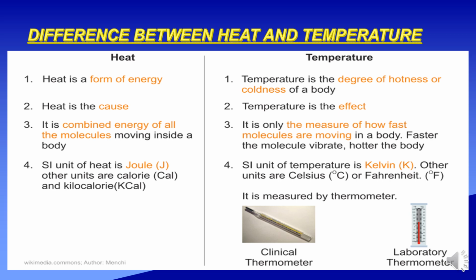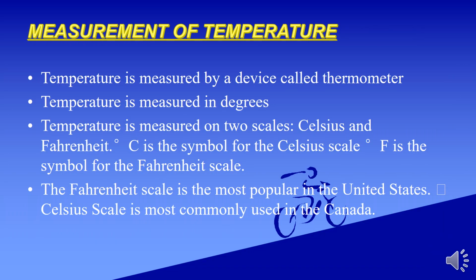The SI unit of heat is joule. Other units are calorie and kilocalorie. The SI unit of temperature is Kelvin. Other units are degree Celsius or degree Fahrenheit. Temperature is measured by a thermometer. There are two different types of thermometer we have, that is clinical thermometer and laboratory thermometer.